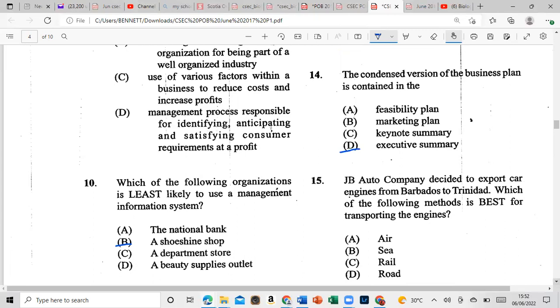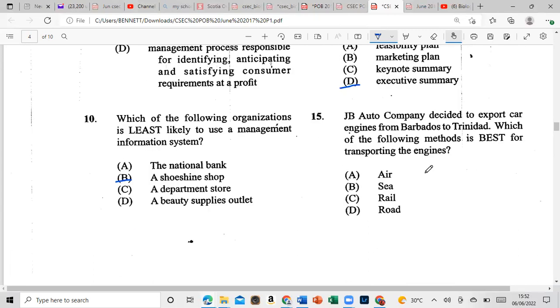All right, so let's move on to 15. JB Auto Company decided to export car engines from Barbados to Trinidad. Big up all my friends in Trinidad and Tobago. Big up my friends in Barbados, you know what I mean? Which of the following methods is best for transporting the engine? Is it air, sea, rail, or road? And that would be, this is a repeat one, so that is C.